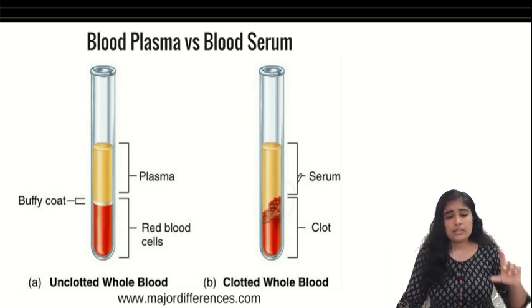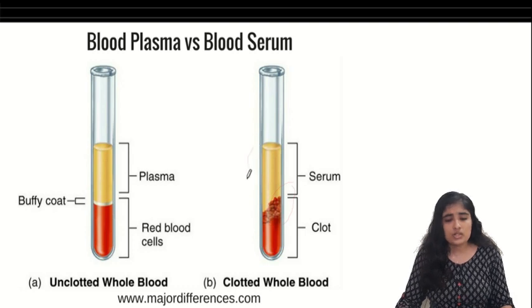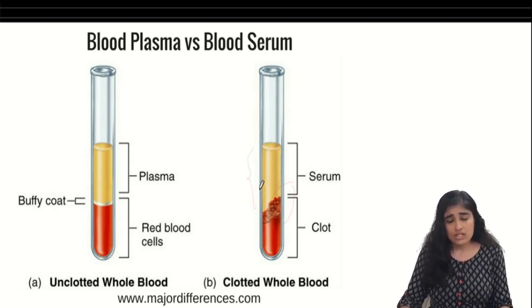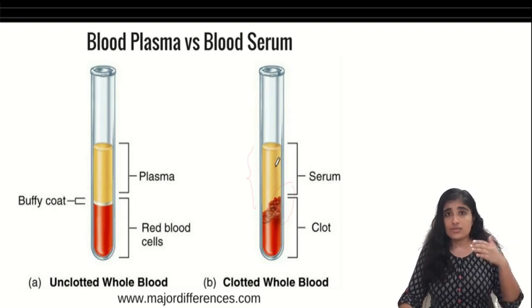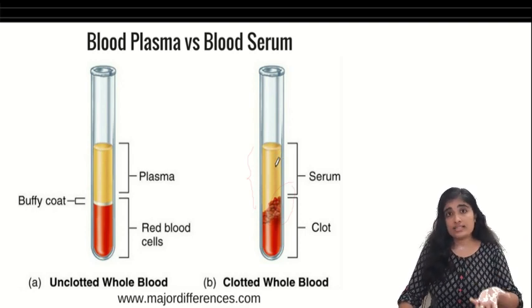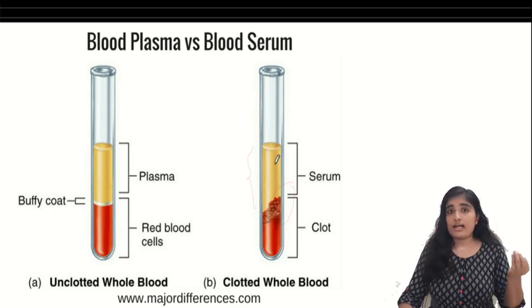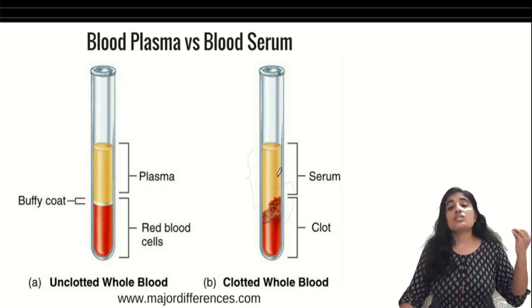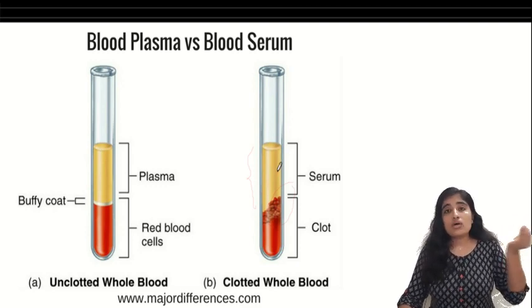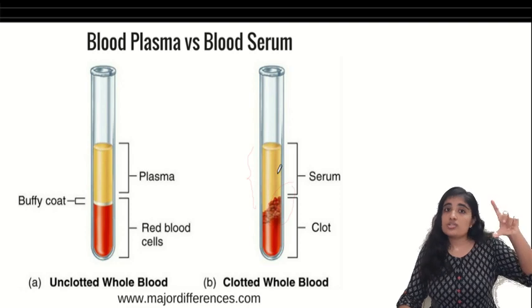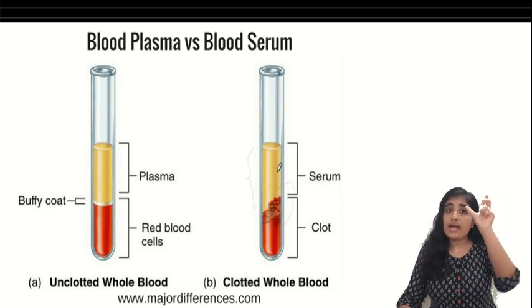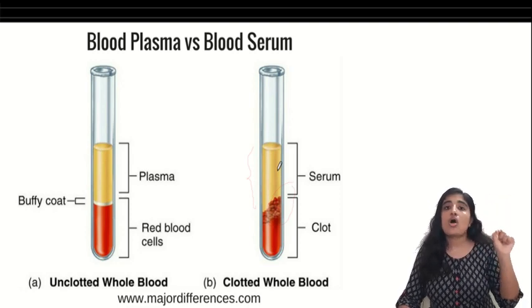And we see that in place of plasma, there is a similar-looking fluid. Okay, what is it? Is it plasma? Is there any difference between our plasma and the fluid that is left now? Yes, there are no clotting factors in it. The clotting factors which were present in the plasma are now used up for formation of the clot. So the fluid that is left is plasma minus clotting factors, and this is called serum.